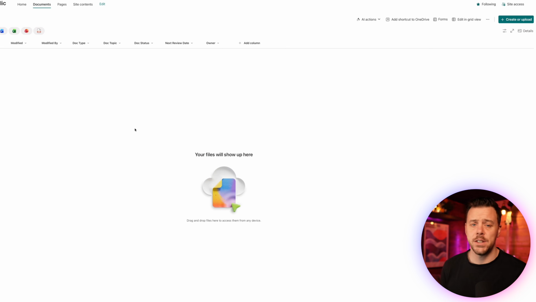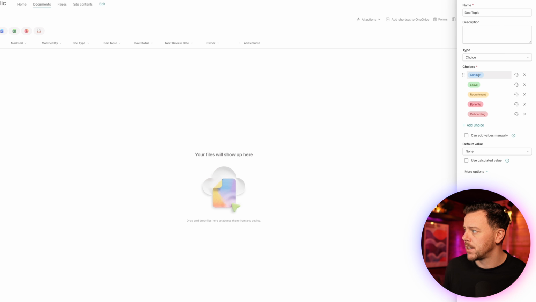And we'll say save. And so that's really the metadata structure that we need in here. The next thing that we want to have in here is we're going to create some views that have us ready to go for when we want to start embedding the content within our pages. And our views are going to relate to our topics. So we can come in here to our topics, column settings, edit, just to remind ourselves. So we're going to basically create a view for each of these so that we can target that content and pop it up onto the relevant page.